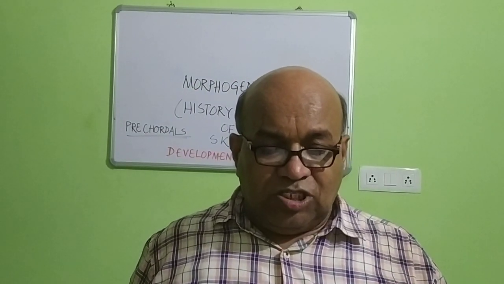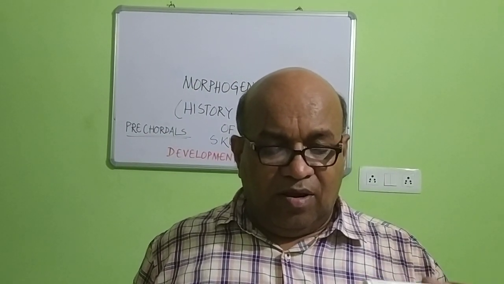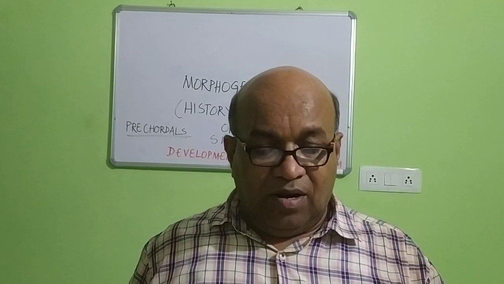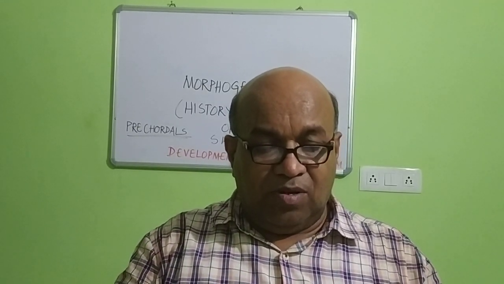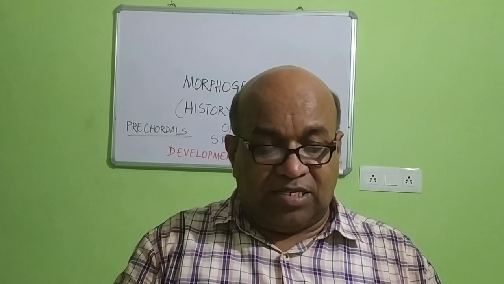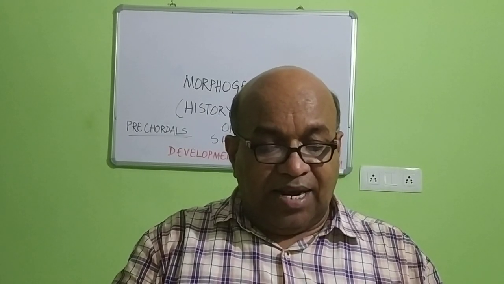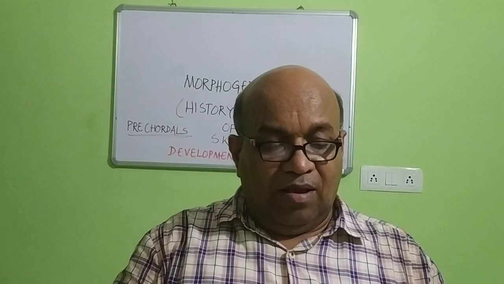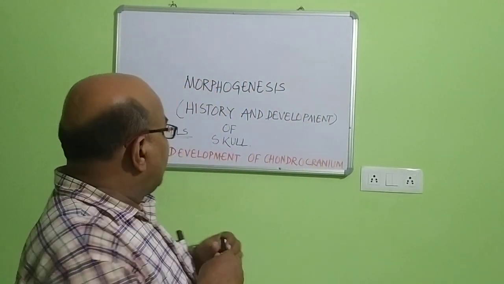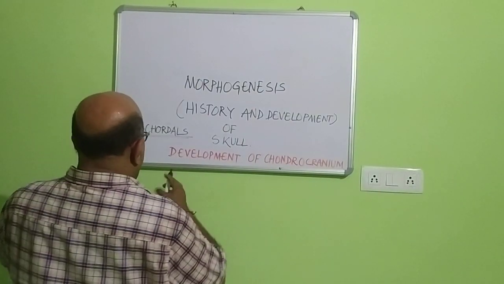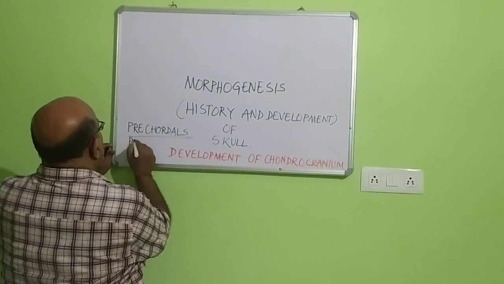Okay, just below the forebrain, the precaudal plates are formed. It is cartilaginous plates. Similarly, another pair of paracaudal cartilages is formed there. Paracaudal. After the precaudal, you find the paracaudal.